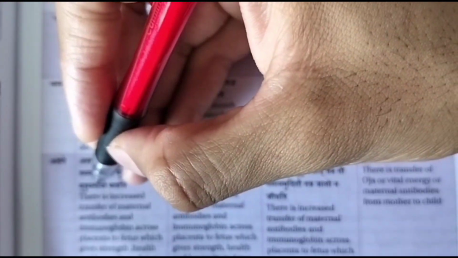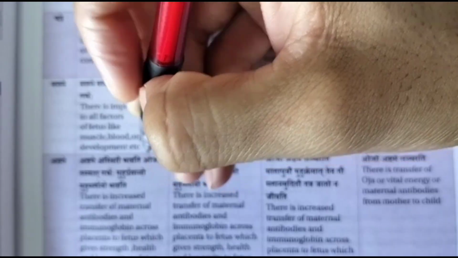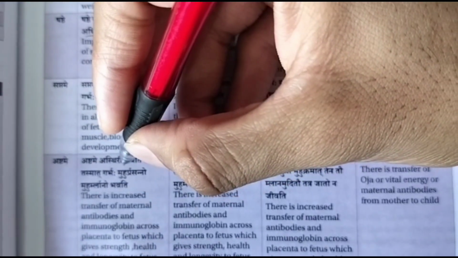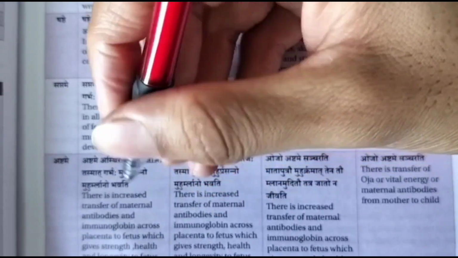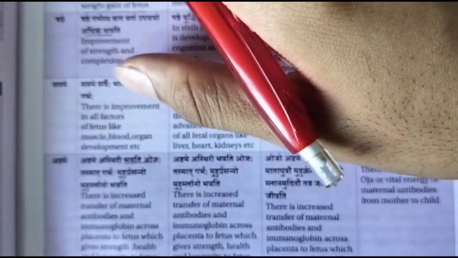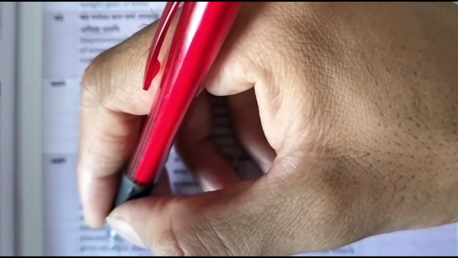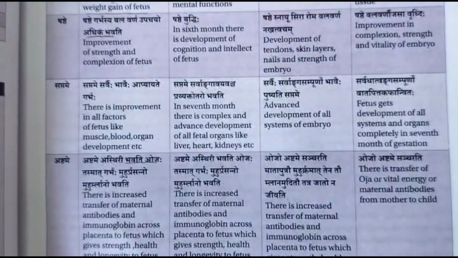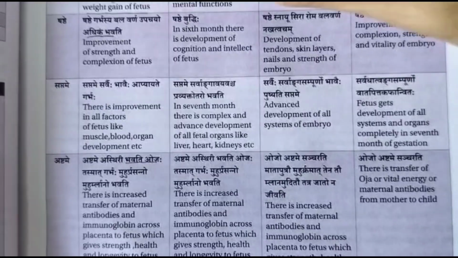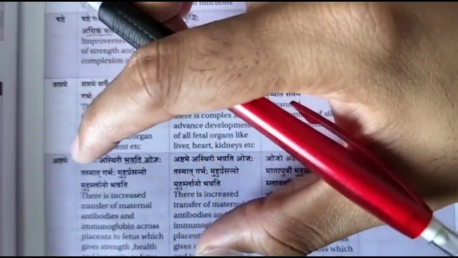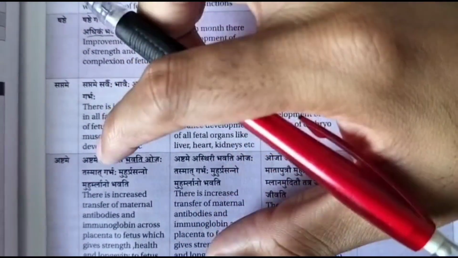And in the Ashtama Masa, Ashtame Sthiri Bhavati Oja, here is important, in which month the oja will be unstable? In which month? That is the 8th month. So there is an increase in the transfer of material, antibodies and immunological factors across the placenta to the fetus, which gives strength, health and longevity to the fetus. So here in the 8th month the oja has started to form.